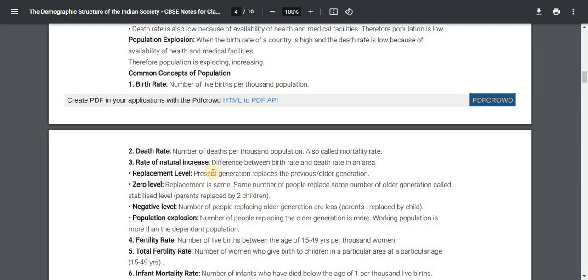Replacement level: the present generation replaces the previous or older generation. Zero level: replacement is the same. The same number of people replacing the older generation is called stabilized level, in brackets, parents replaced by 2 children. Negative level: the number of people replacing the older generation is less, in brackets, parents replaced by 1 child. Population explosion: the number of people replacing the older generation is more. Working population is more than the dependent population.